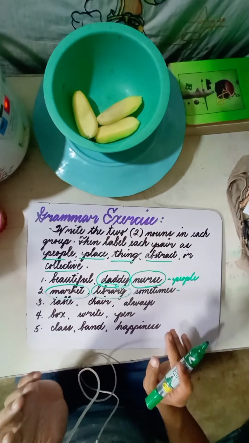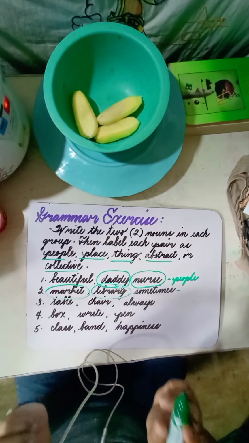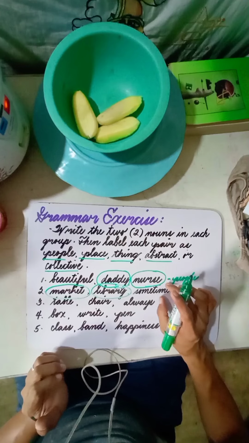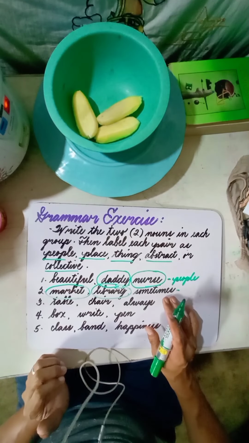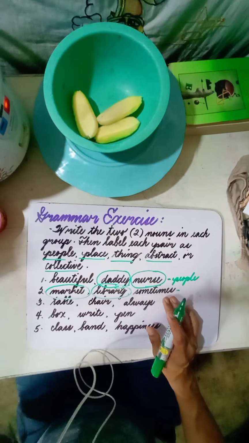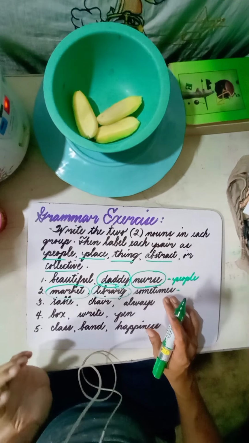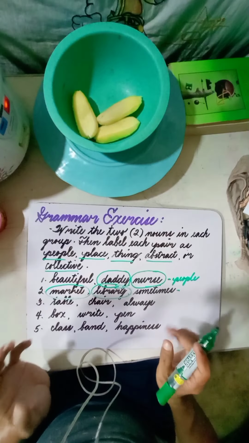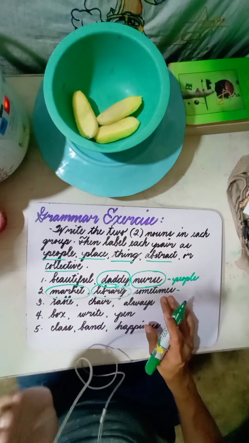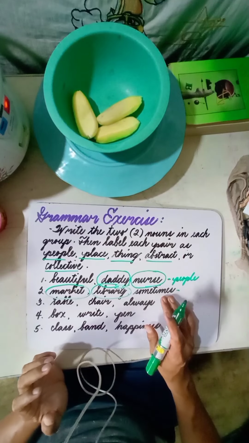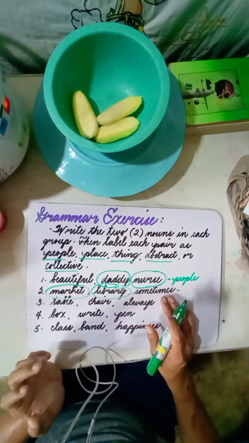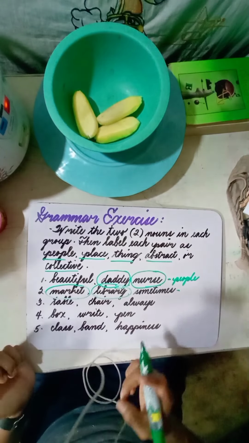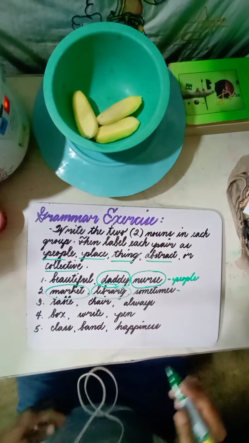But of course, let me clarify that, the function of how the word is used in a sentence will determine what part of speech the word belongs to. We cannot categorize a word immediately, not unless a word is used in a sentence. And that's the time for us to know the function of a word. Okay, so quite difficult, but I'm going to discuss that in our different videos.